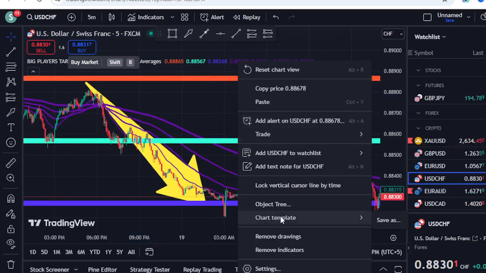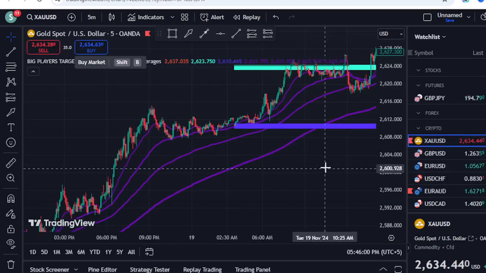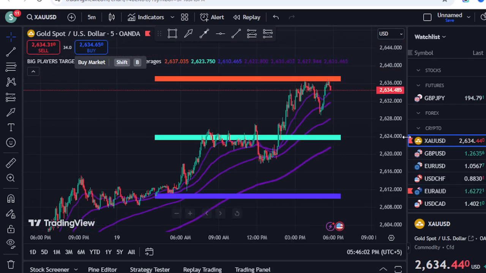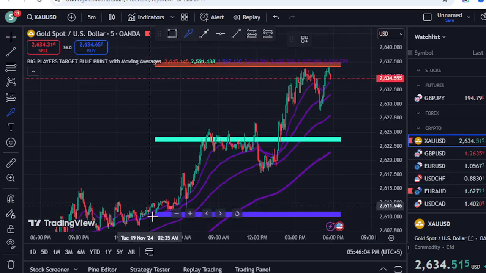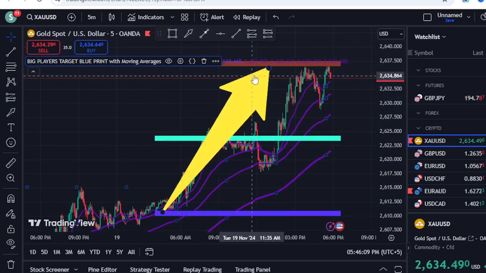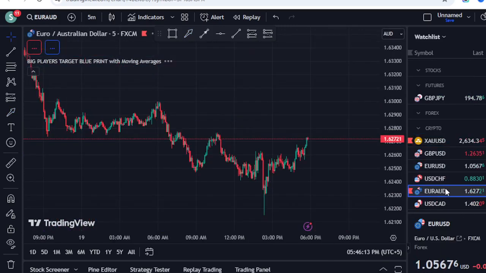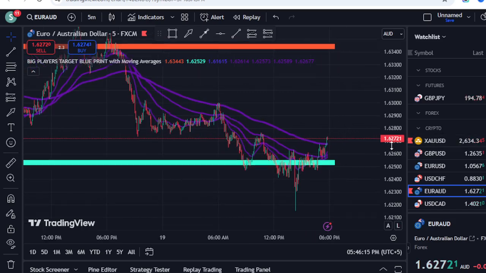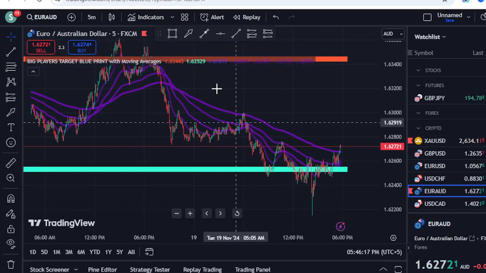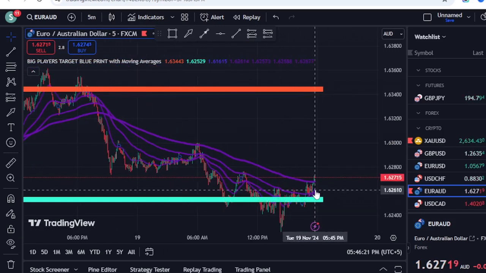This exactly happened with gold, because if you go to my Telegram channel, you will realize that even from Friday I was saying just buy gold, because it was going up from one blue level to the other red zone. So this is how this indicator works 90% of the time. For example, right now you can see that it was rejected from the red level, and the price action is here.